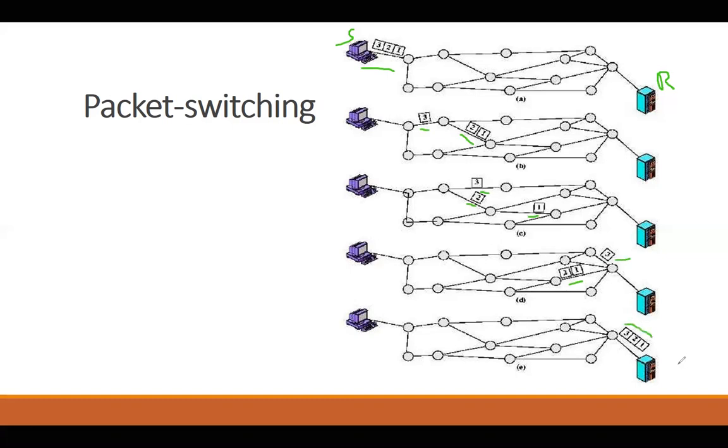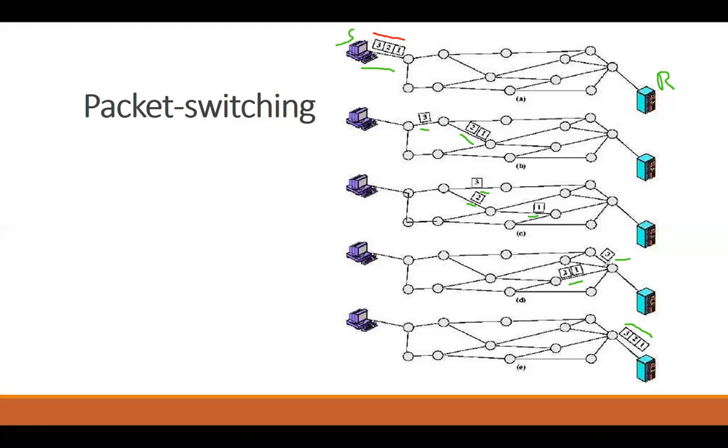At their destination, they are going to be reassembled into the exact same sequence which we need them to be in. One of those packets may reach early, the other packets may reach late, but there would be reassembling of those packets. I'm going to explain that process in my next lecture about TCP/IP. They would all be reassembled and presented to the user in a way that the user can understand them. This is how packet switching works.